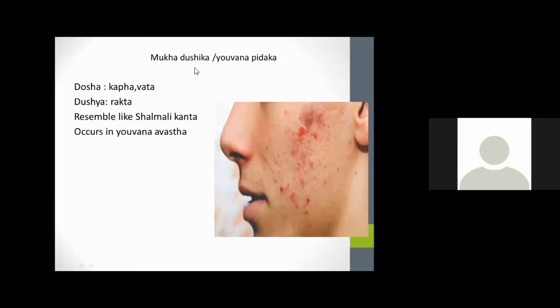The next condition is Mukhadooshika, or Yuvana Pidaka. This is specifically seen in Yuvana Avastha, and here the dosha involvement is Kapha and Vata, and the dushya is Rakta. It resembles the Shalmali Kantaka and occurs in Yuvana Avastha. So this kind of Yuvana Pidaka or Mukhadooshika clinical condition occurs particularly in this age group.